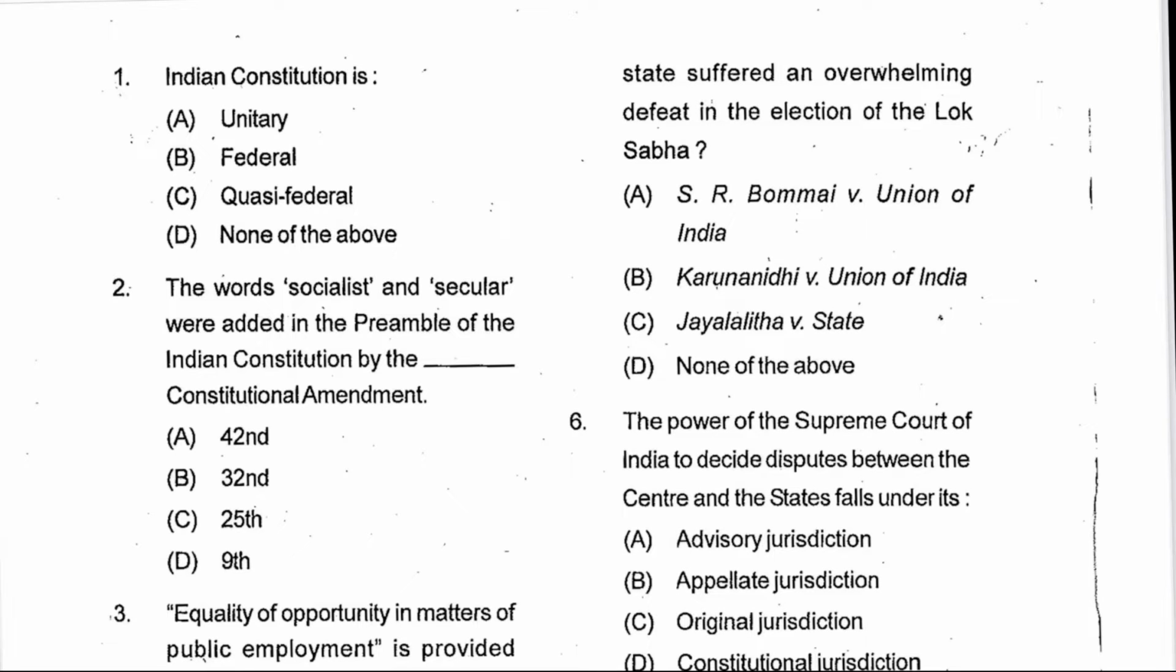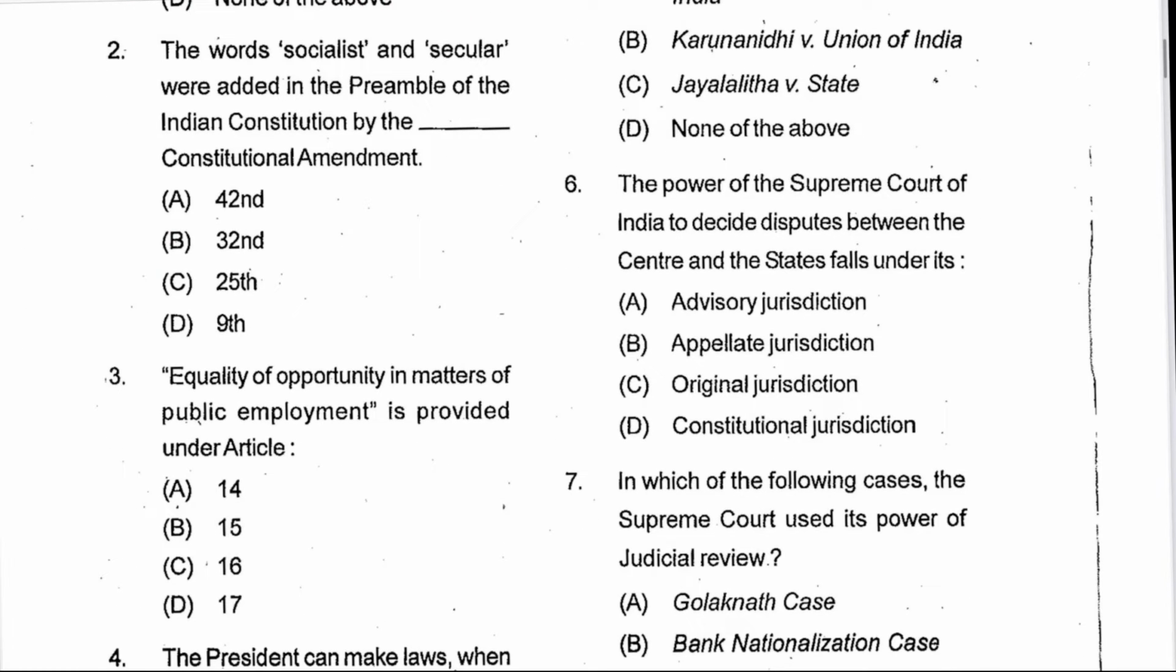So question number 1 is: Indian Constitution is unitary, federal, quasi-federal. It is quasi-federal. C is the answer. And who said this? This was said by Dr. K.C. Wheare. Next is 2. The words socialist and secular were added in the preamble of Constitution by 42nd Amendment Act. Only one amendment is there in the preamble, that was 42nd. A is the answer.